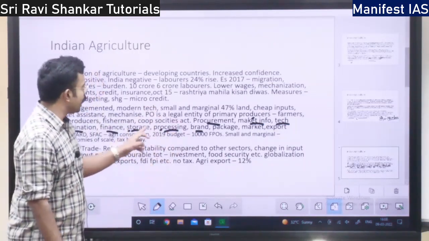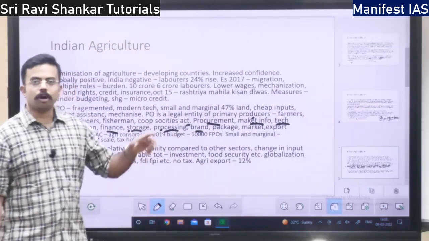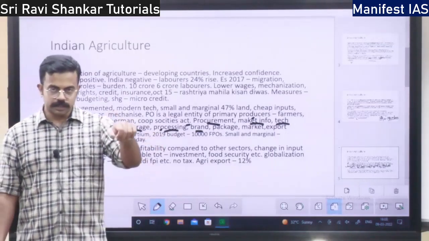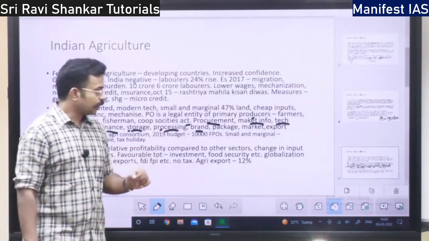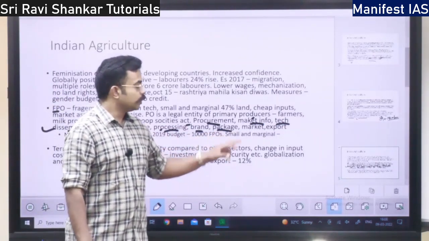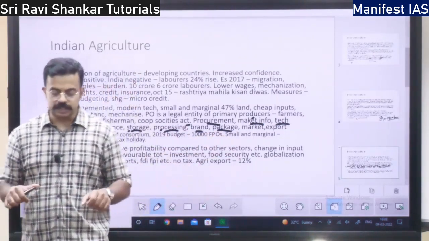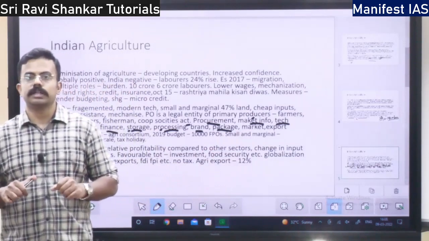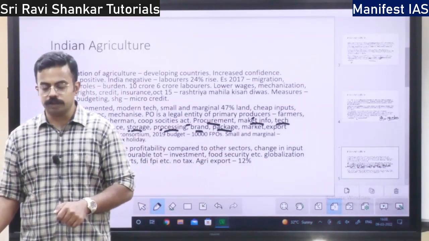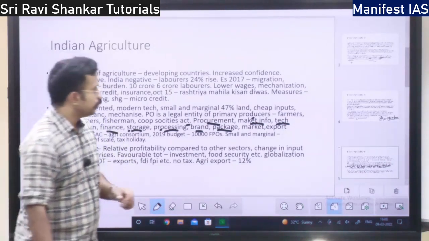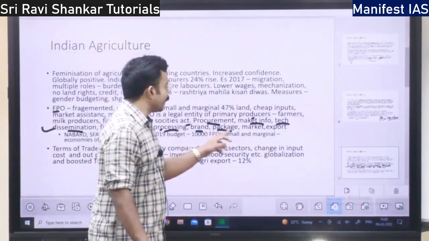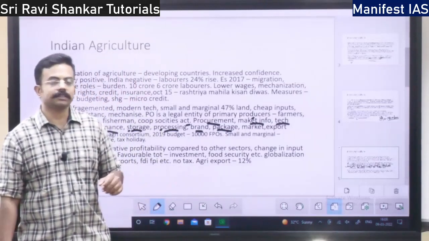That is, it will have a brand value. All the farmers selling to that FPO will get the brand value. And also the FPO does the packaging, so the packaging will be good, right? Earlier an individual farmer would sell the products in gunny bags. Now proper packaging will be done for the products.